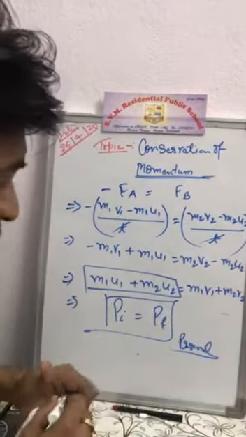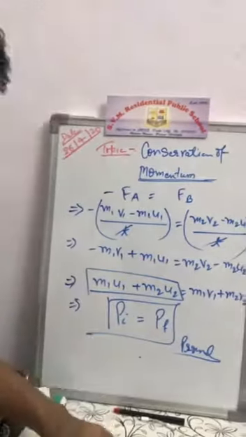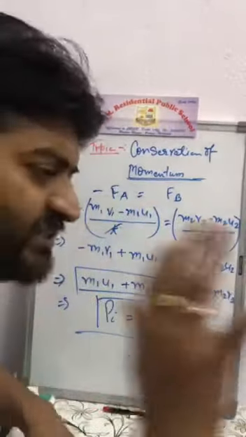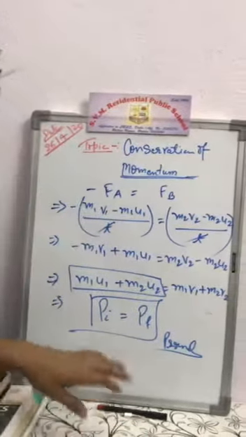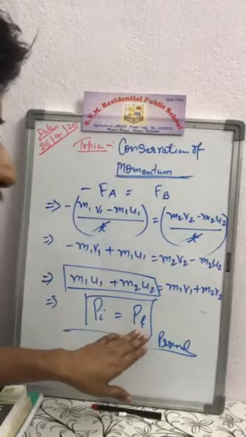So we can say that for an isolated system, if no external forces apply on the system of bodies, then every time the initial momentum is equal to the final momentum. Clear?